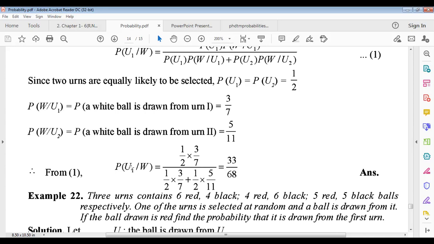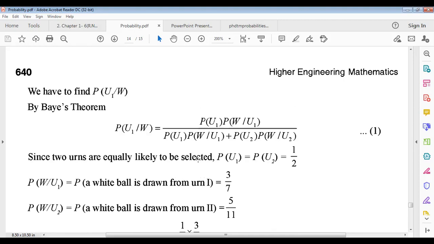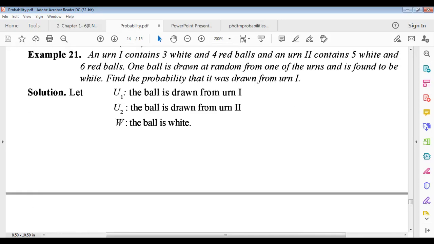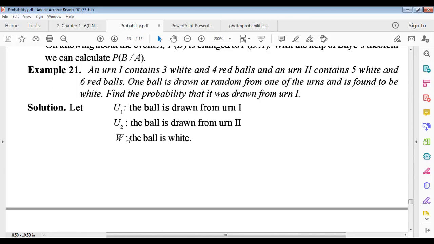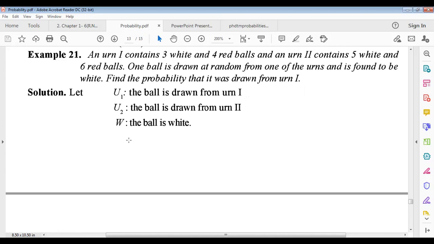Now from equation 1, just putting in all these values, we can find the probability of getting a white ball that must come from the first urn. This is the application of Bayes theorem, actually. And in many industries, such as the medicine industry, this probability is used to make effective medicines. In different kinds of industry, this concept of Bayes theorem is also used to improve their effectiveness.